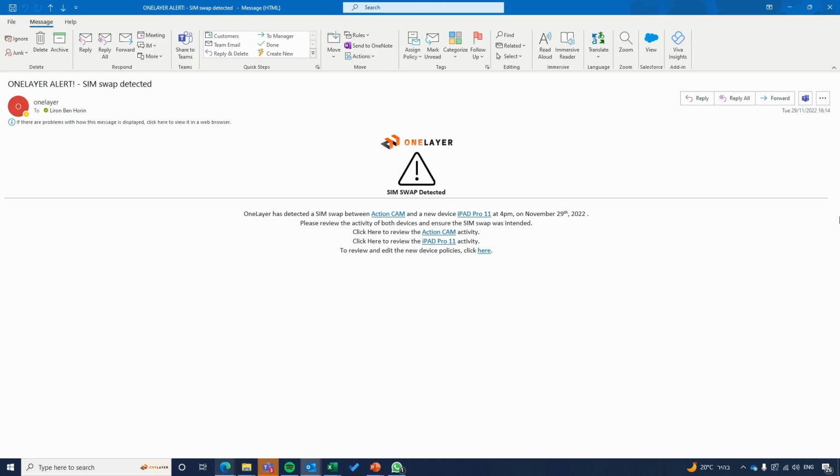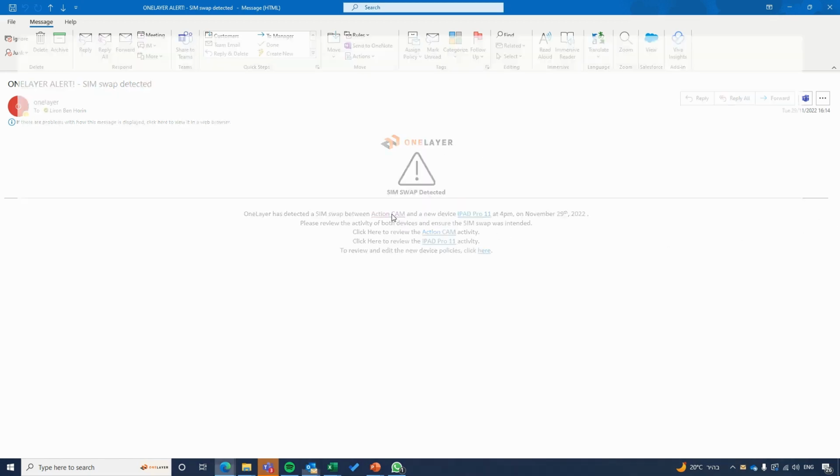Now, naturally, it makes sense that utility 1 will provide utility 2 with SIMs, but it does not necessarily make sense to see an existing SIM from utility 1 network suddenly appearing in utility 2 device. So, with that said, let's examine the different details that we have regarding each and every device so we better understand the situation. Let's look at the action camera of utility 1.